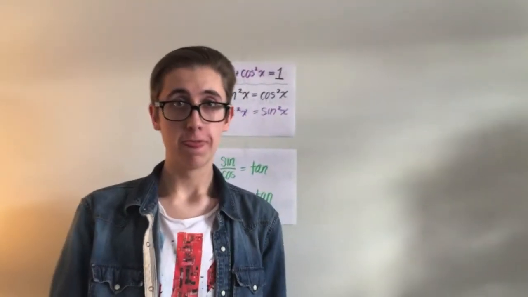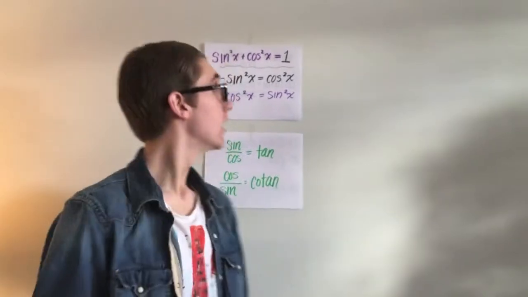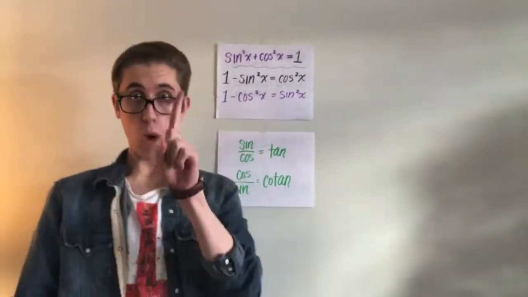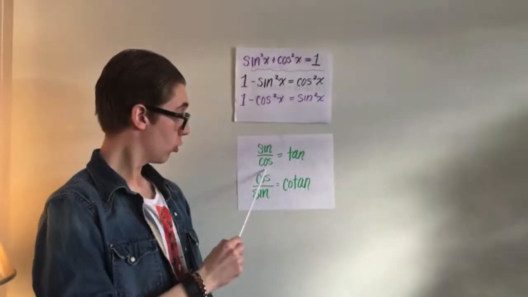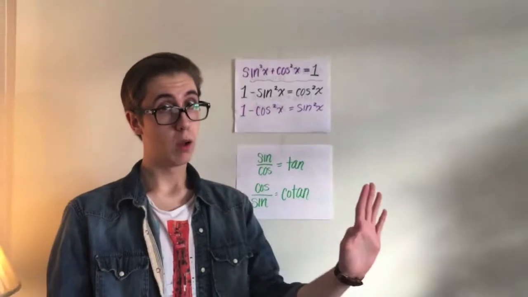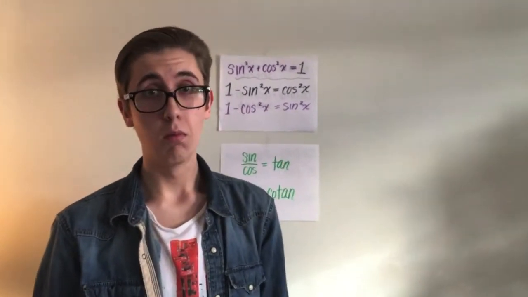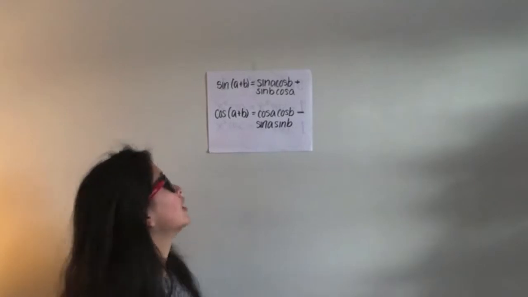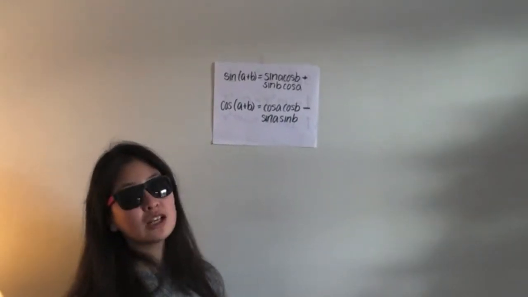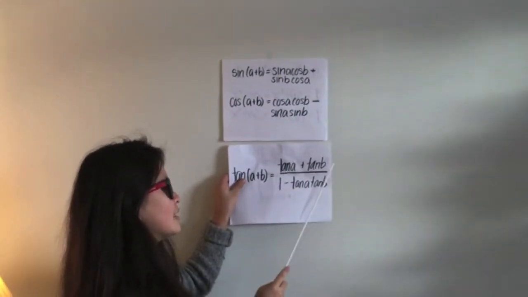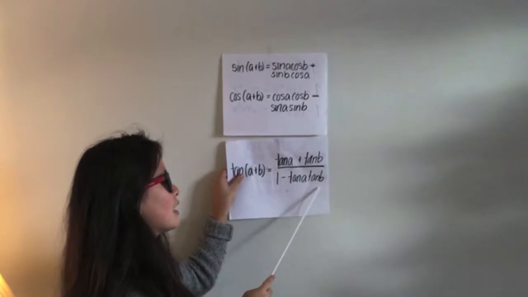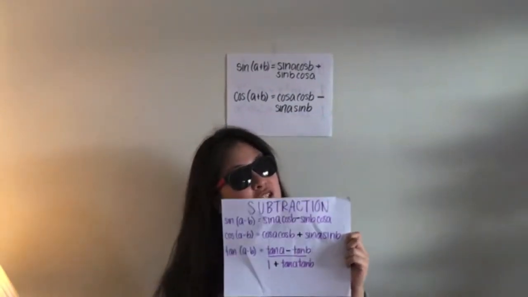Moving on to other things, we're gonna show you trig identities. Sine squared plus cos squared equals 1. Don't forget you can rearrange. Sine over cos equals tan. Cos over sine is cotan. Wait, the worst is yet to come. Oh no. Sine(A plus B) equals sine cos plus cos sine. Don't forget to keep the sign, except you change it when it's the cos of cos, and tan is weird. It's tan A plus tan B over 1 minus tan A times tan B. When it's subtracting, just change the signs.